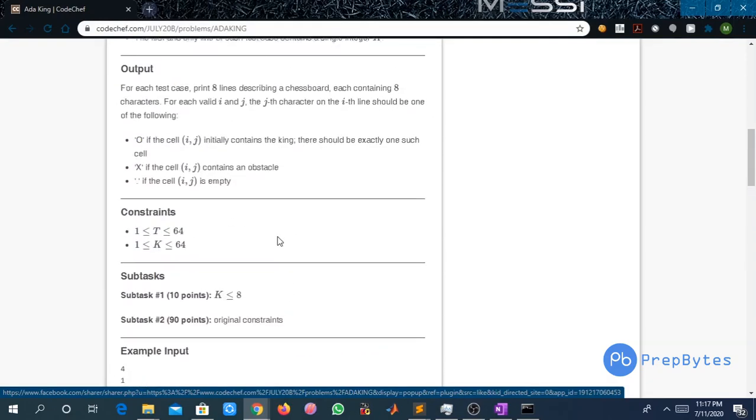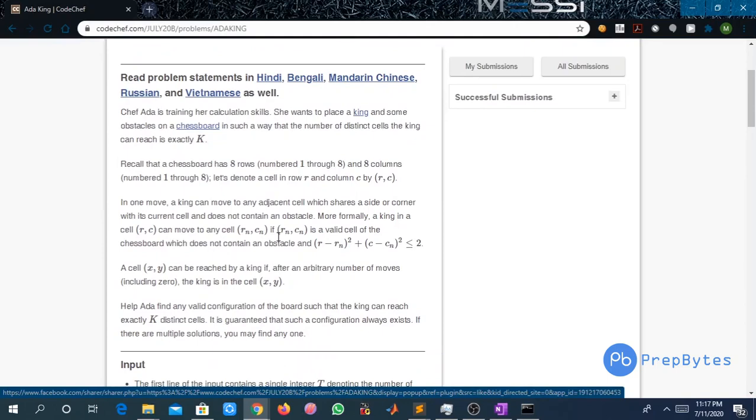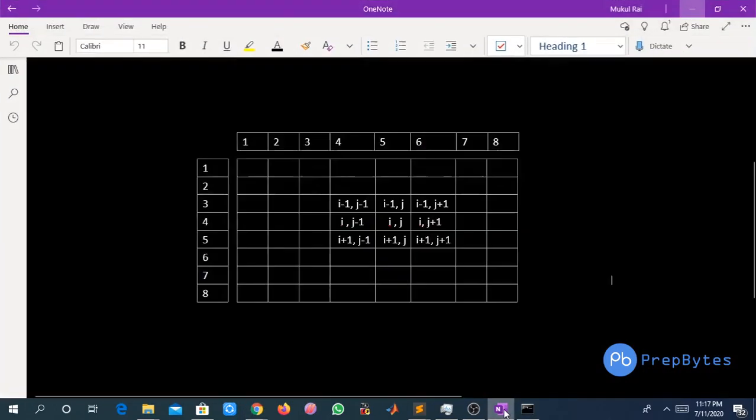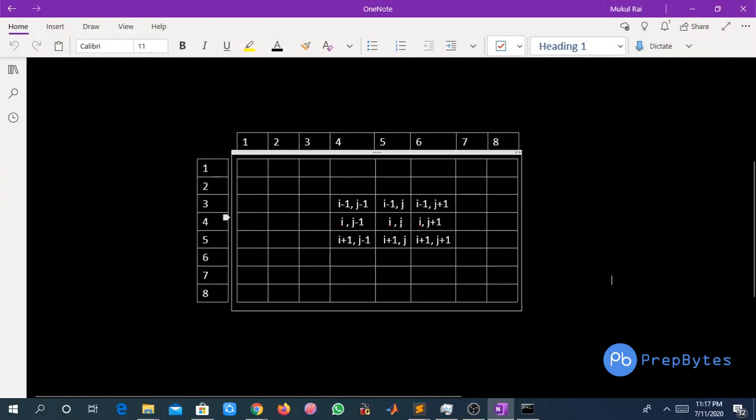So let us try to understand where the king can go, right? Here, this is the 8 cross 8 chessboard, and if i, j is the position of the king, then the king can go to all these 8 adjacent cells, if they don't have any obstacle, right?